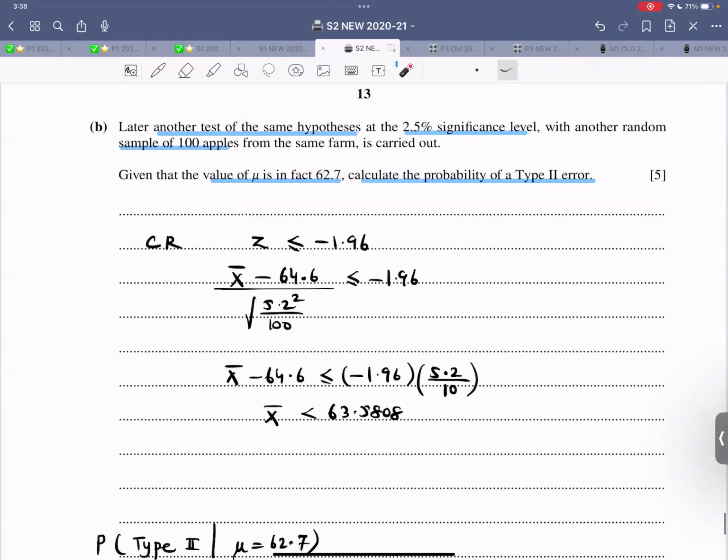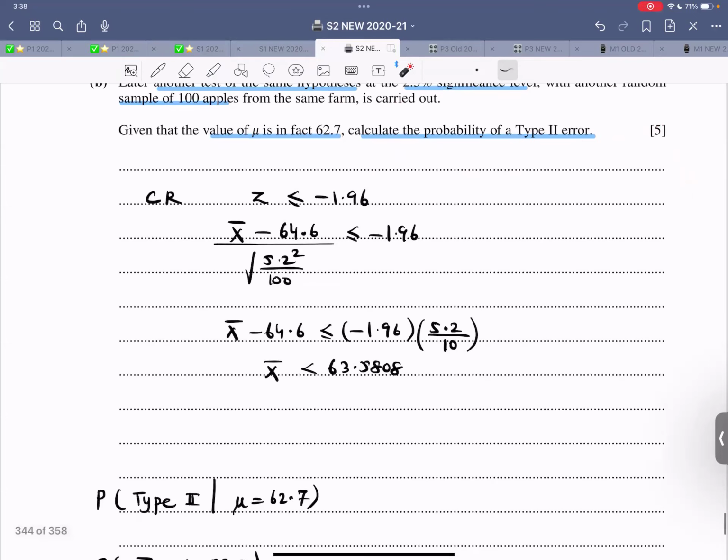Now, the next one. This is also very important, 5 marks out of a 50-mark paper. Later, another test of the same hypothesis at the 2.5% significance level with another random sample of 100 apples from the same farm is carried out. Given that the value of mu is 62.7, calculate the probability of a type 2 error.